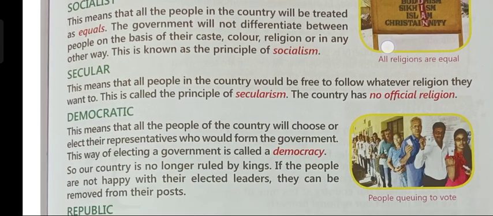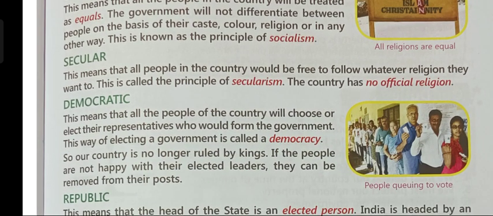Next is secular. This means that all the people in the country would be free to follow whatever religion they want to. This is called the principle of secularism. The country has no official religion. Still, in the word secular, it means that all the people of our country are free to choose and follow whatever religion they want to. Nobody can force us to follow any one particular religion. So, this is known as the principle of secularism, and our country has no official religion.